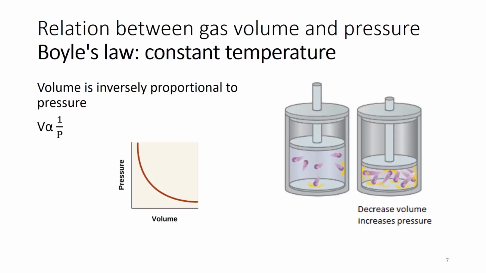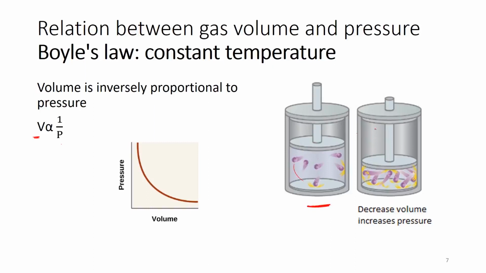At constant temperature, the volume is inversely proportional to the pressure. This means if I increase the volume, I will decrease the pressure. You can see in this scheme that the particles of gas are far away from each other when the piston is pulled out. This means I have a larger volume, and this is why I have low pressure.